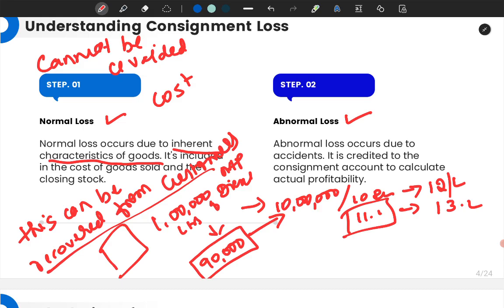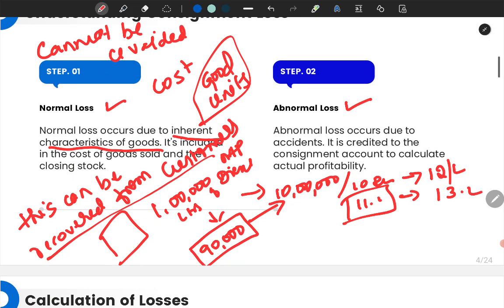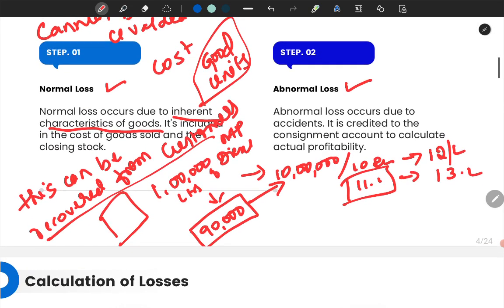That's why it is very famously said that normal loss can be recovered from good units. Remember this one. Normal loss can be recovered from good units. Now next. Abnormal loss occurs due to accidents. That means it involves negligence, it involves human interference.